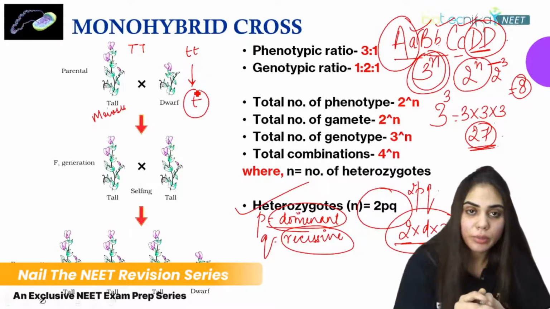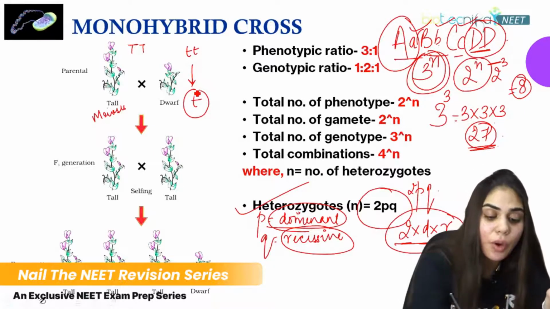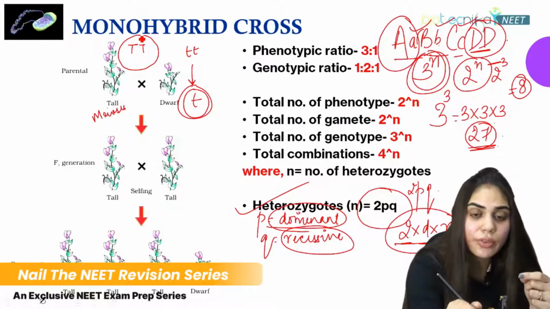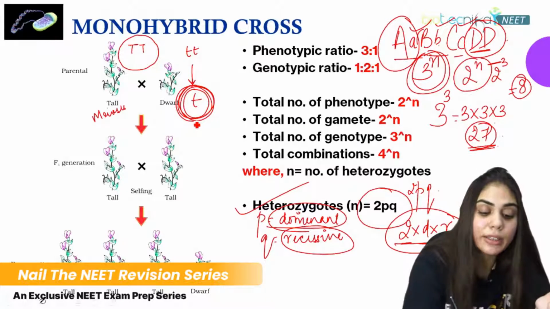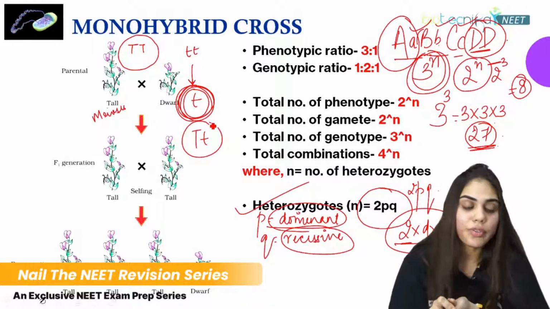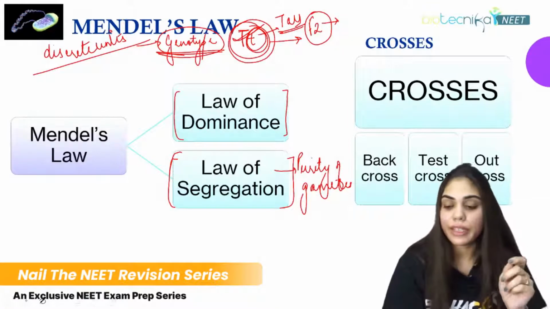So Mendel told, in the law of segregation, that during gamete formation, the factors of the character that are present in the parent are segregated in such a way that only one out of the 2 alleles is selected, and they appear in the F1 generation. This is what is called the law of segregation, and it is also known as the purity of gametes.